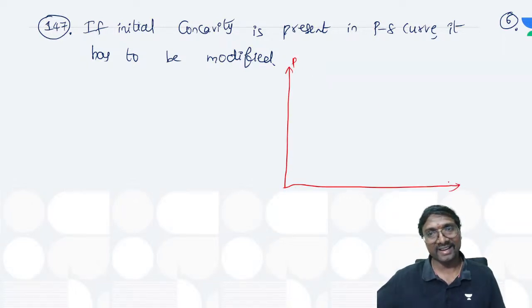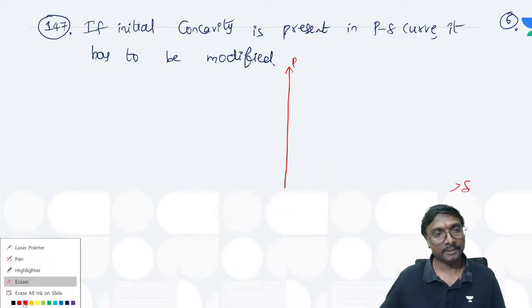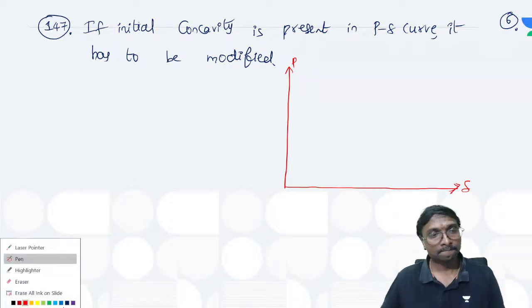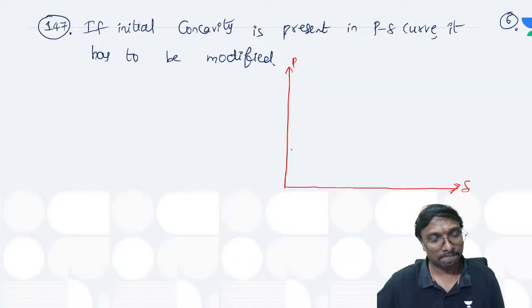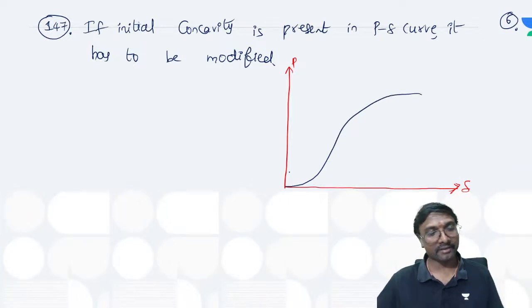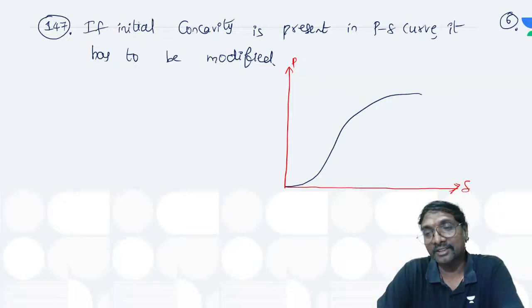This is your load and this is your which one? This deflection curve. Suppose you are getting like this, this is your initial concavity you will be having, yes or no?